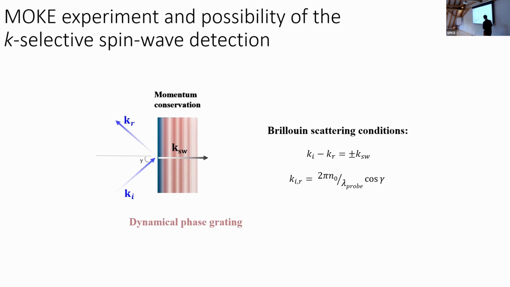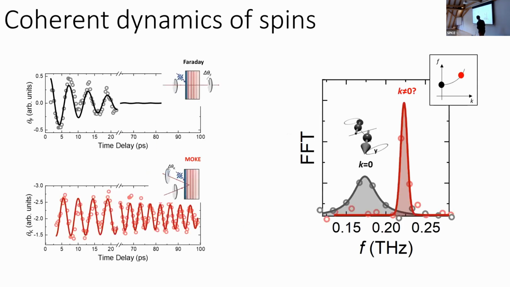All right, let me show you some results. Here you can see the dynamics which we measured. We start with the Faraday effect. We see quite clear oscillations, and based on the frequency, we can identify this mode. It corresponds to oscillations of spins around the y crystallographic axis, just homogeneous spin precession.